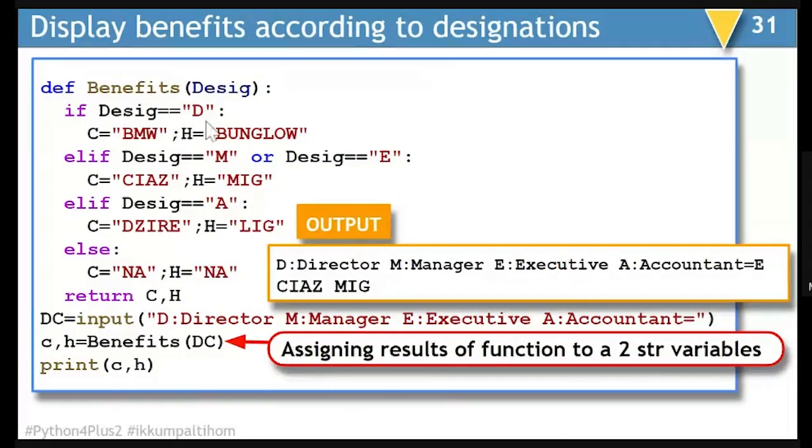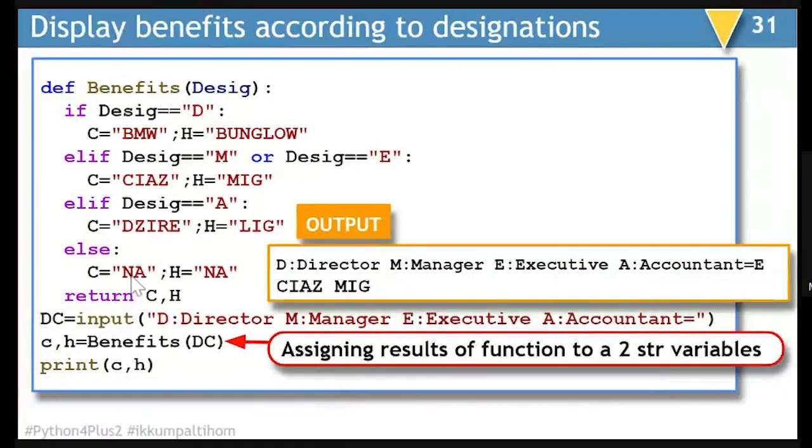If it is D, C will become BMW. That means the director will get BMW, and house, he'll be getting a bungalow. And when he is manager or executive, he is supposed to get a Ciaz car, and he should get a MIG flat. And if he is the accountant of the company, he is expected to have a Desire car and LIG flat. And if he is anybody else in the company, he is expected to have nothing.